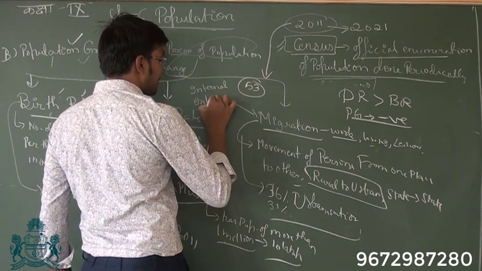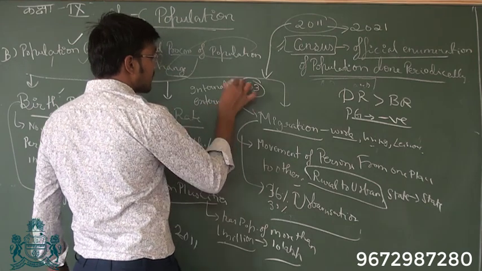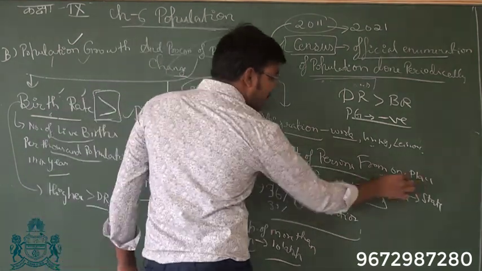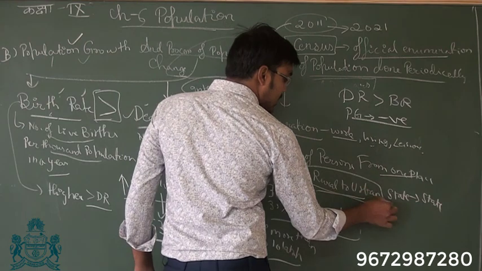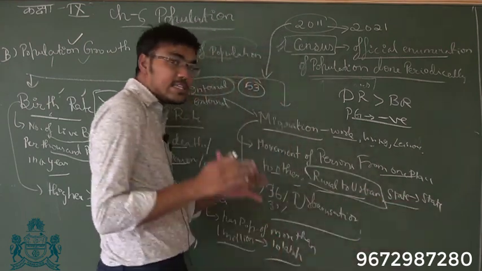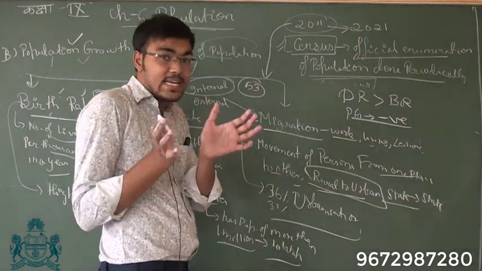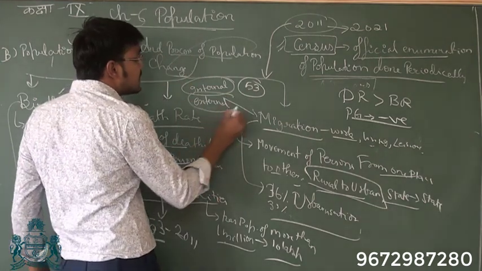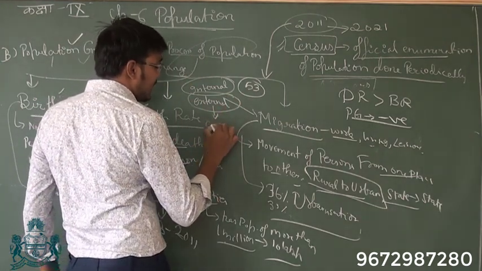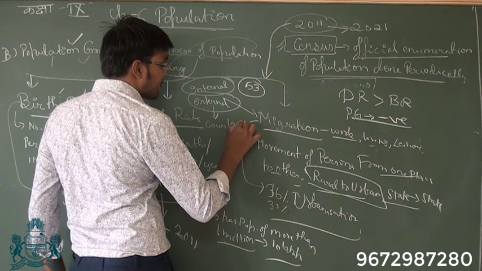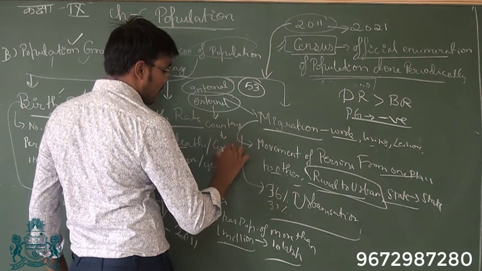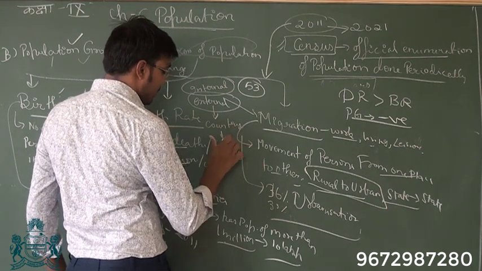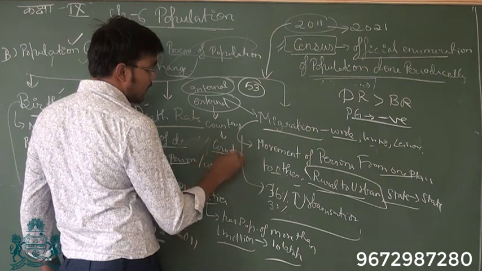Okay, now when you look at migration, this migration is usually internal and external. Internal is from one place to other, which is rural to urban, one state to other state, within the country, within India. External means from one country to other country.